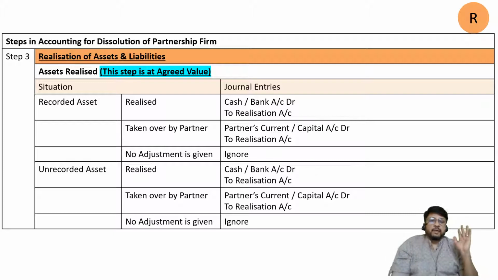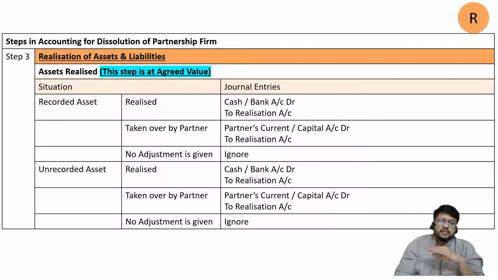Now you don't require balance sheet value. The work of balance sheet value is already over. That is transferred to realization account, and balance sheet values can be ignored by us thereafter. I hope it is clear to all of you. Okay. So now we are talking about asset realized.